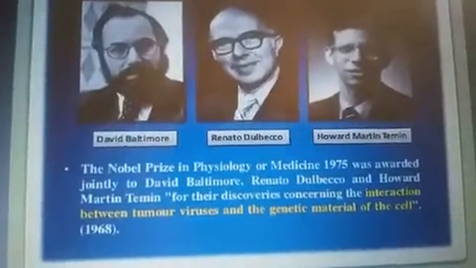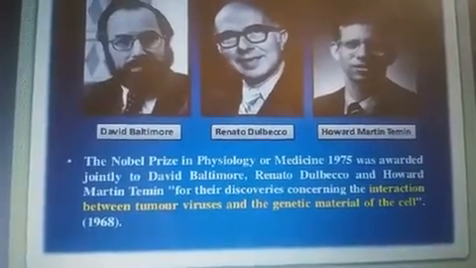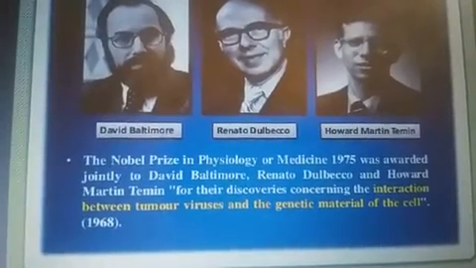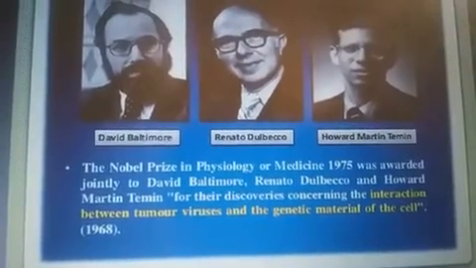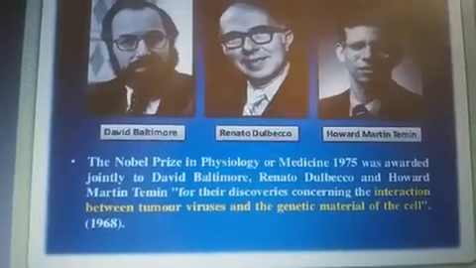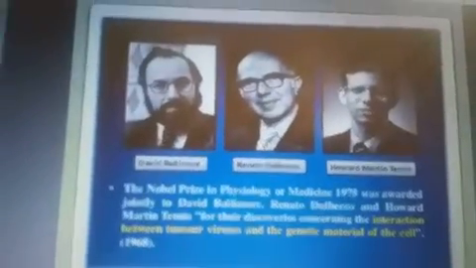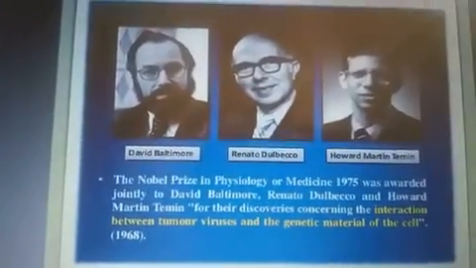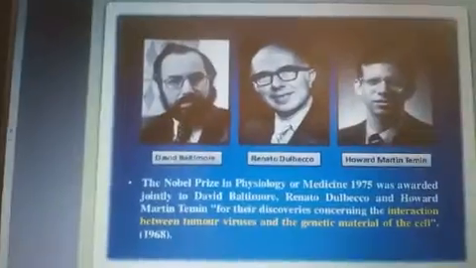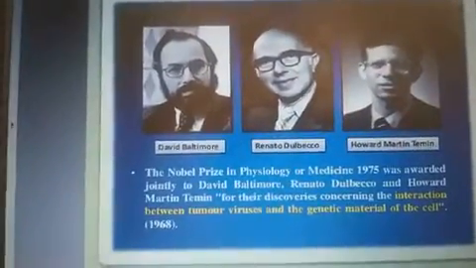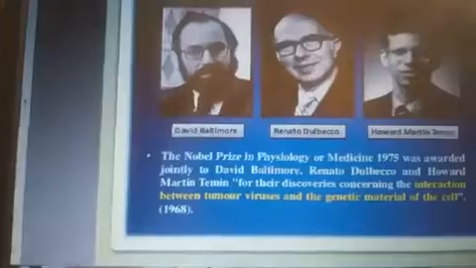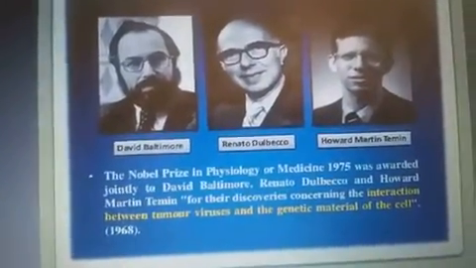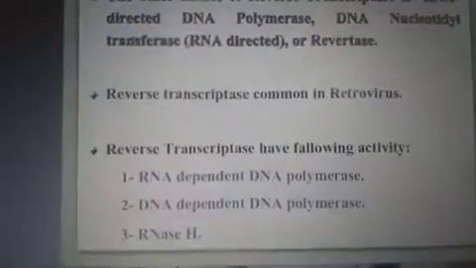The Nobel Prize in Physiology or Medicine in 1975 was awarded jointly to David Baltimore, Renato Dulbecco and Howard Martin Temin for their discoveries concerning the interaction between tumor viruses and the genetic material of the cell. In eukaryotes, reverse transcription is a rarely occurring phenomenon, but there are a lot of retroviruses which grow and divide and infect the body by this process.